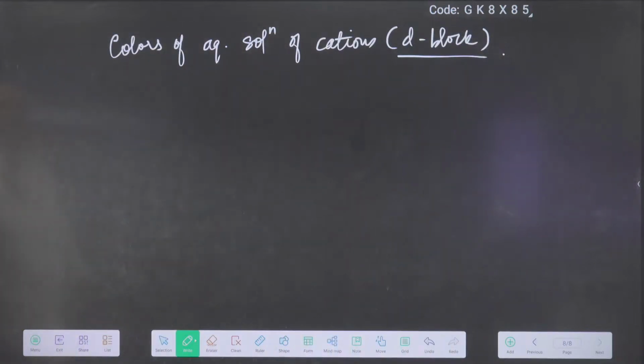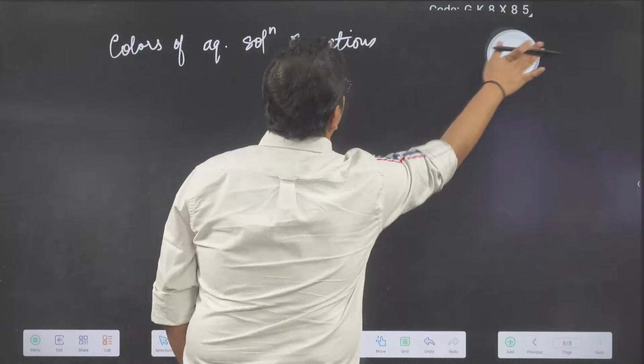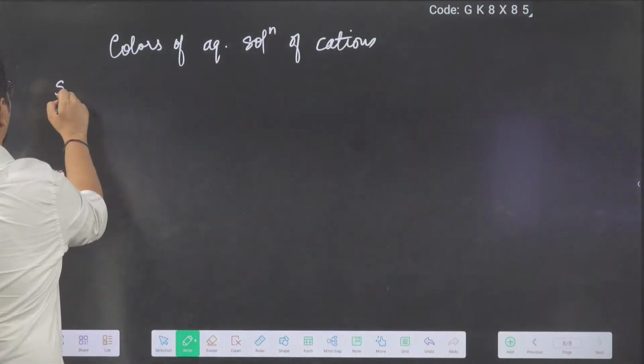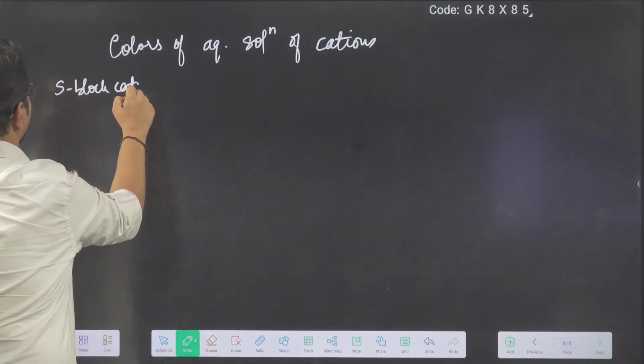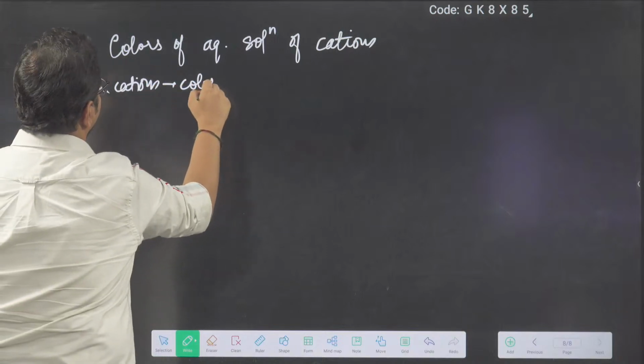Clear, bhai? Number one, before D, in fact, no need to write D block also. Everything I will tell you. Number one, S block cations. They are colorless.